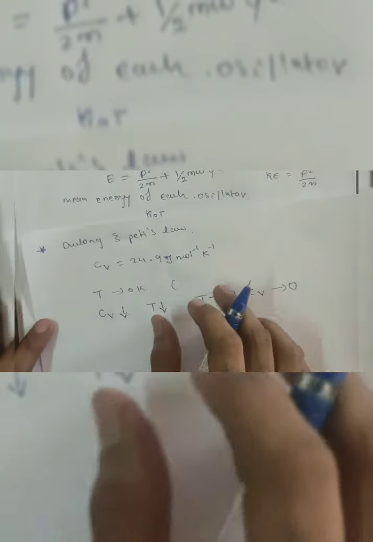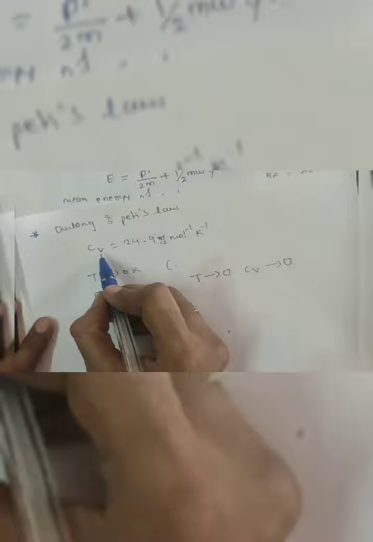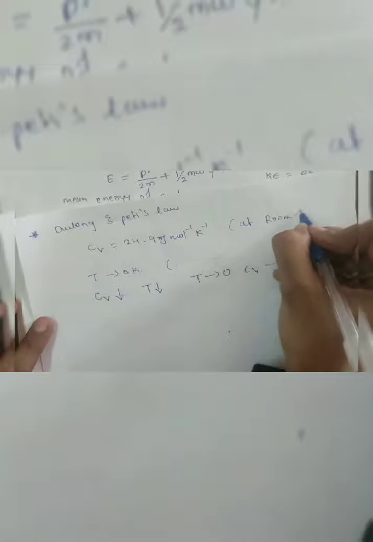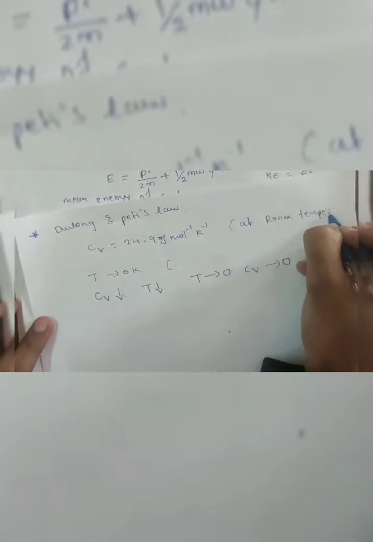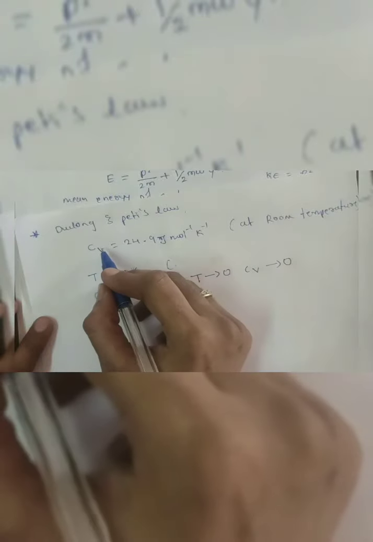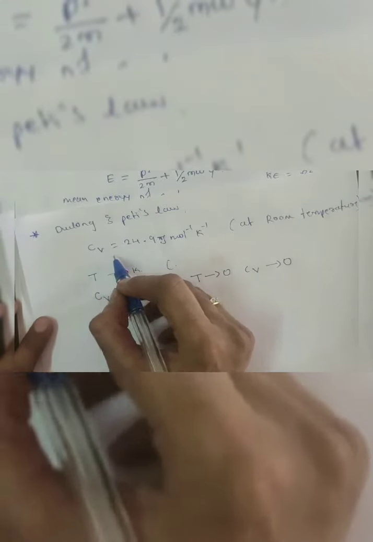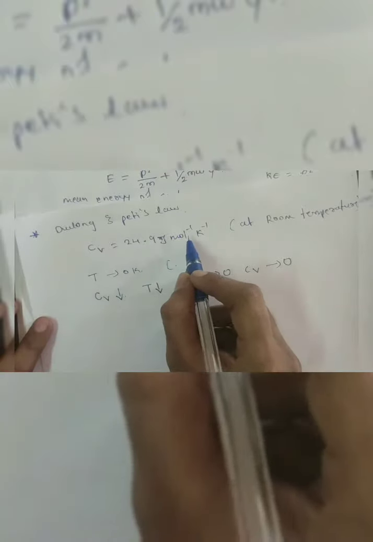At room temperature, all solids and metals have a Cv, the specific heat at constant volume, of 24.9 J/mol/K.